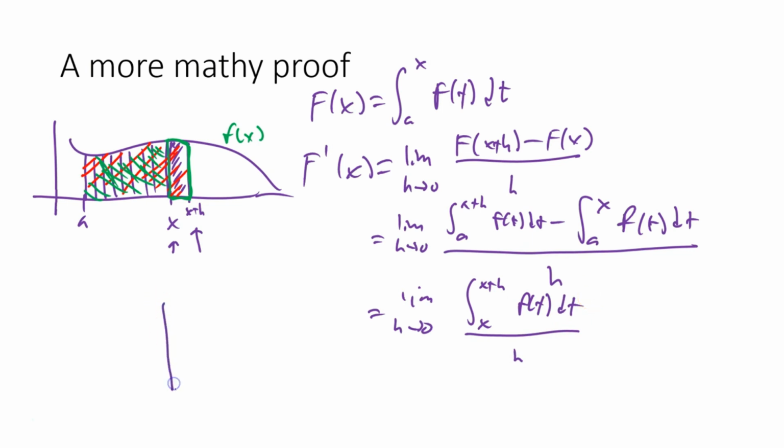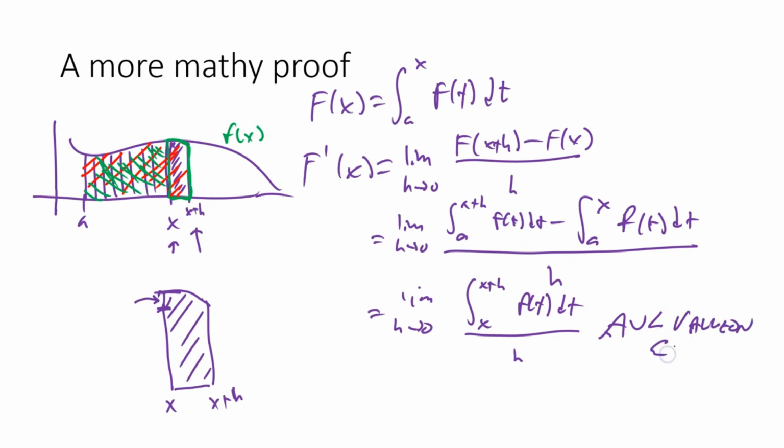So if we just have the rectangle, and this is actually a curve, so here's our x plus h. We learned about this value in 5.3. So actually, this value, the integral from x to x plus h divided by h, the distance between x and x plus h, is the average value of the function between x and x plus h. So we learned that that has to be between the minimum and the maximum on that interval. So it's going to be somewhere in there. This is the average value on x to x plus h.